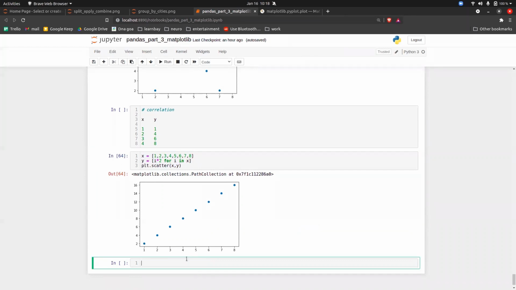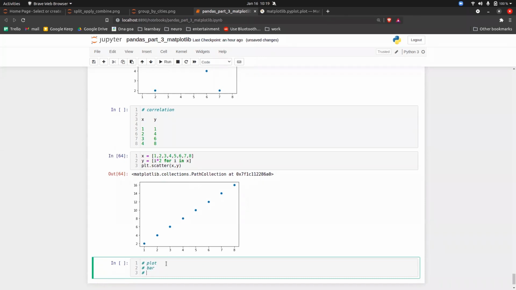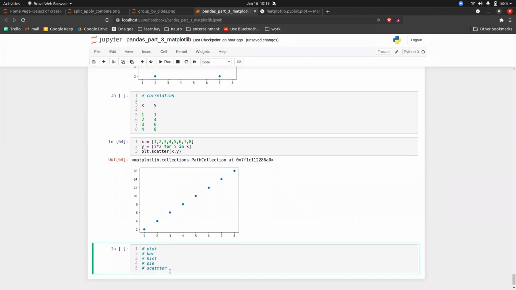Okay. Now these are the different plots that we have. We have seen a normal plot, a bar plot, a histogram plot, a pie plot, and the scatter plot. Okay. So these plots that I have discussed, you will be using in some way or the other. Okay. So this is what matplotlib is all about.